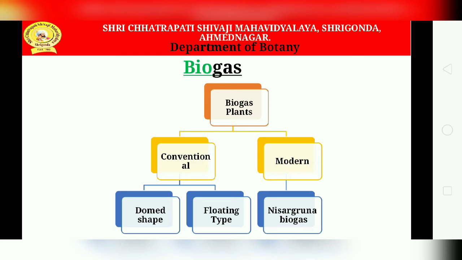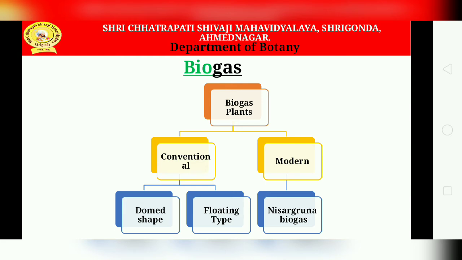Okay, there are types of biogas plants, which are basically divided into two types, the conventional one and the modern one. First, the conventional biogas type. The treatment of any slurry or sludge containing a large amount of organic matter, utilizing bacteria and other organisms under anaerobic condition, is commonly referred to as conventional anaerobic digestion. These are the regular type of biogas plants conventionally used by farmers using cow dung and agriculture waste.